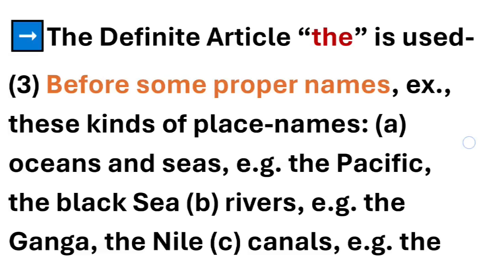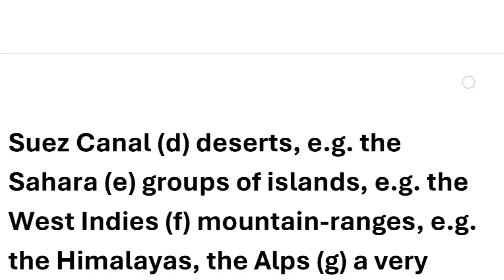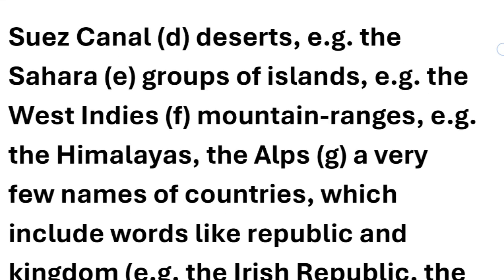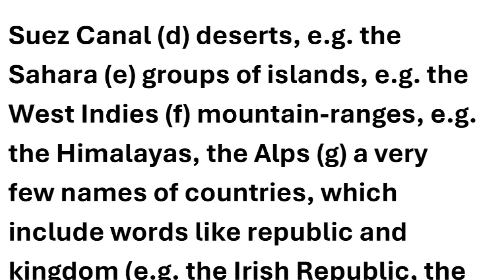If we're talking about rivers, for example, the Ganga, the Nile, canals, the Suez Canal, or deserts, the Sahara, or groups of islands, for example, the West Indies, mountain ranges,